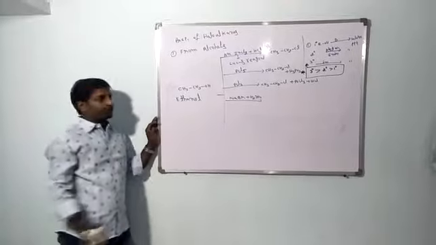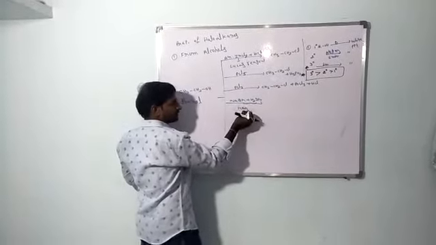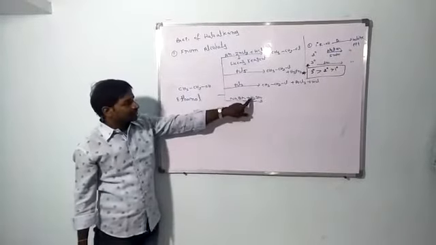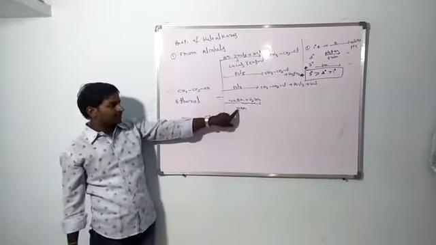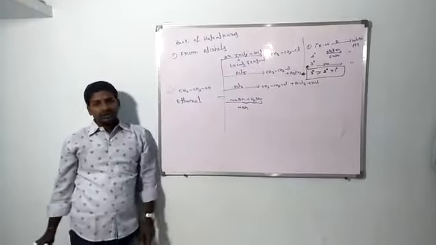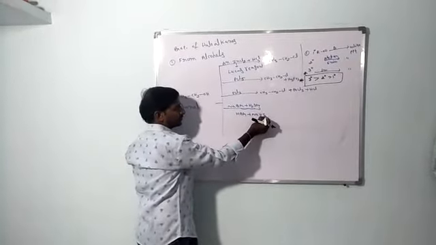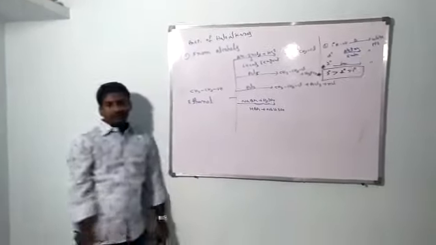NaBr, H2SO4. NaBr by the reaction with H2SO4 we will get the HBr. H2SO4 is a strong acid, so it will release the hydrogen. Bromine reacts with the hydrogen and we get the HBr. The remaining byproduct is the NaHSO4.